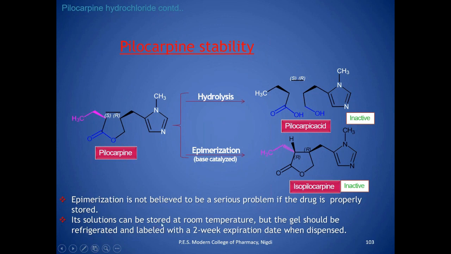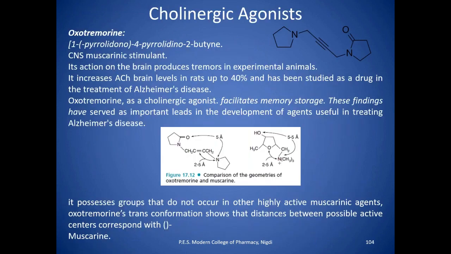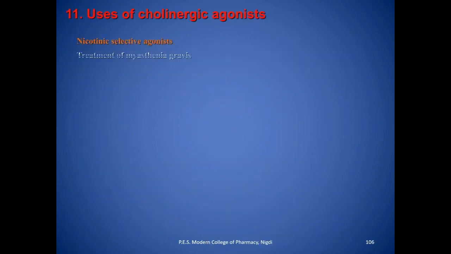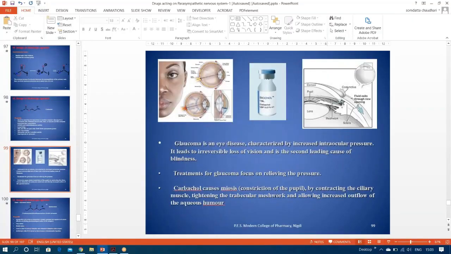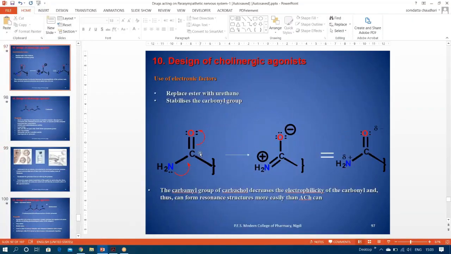The solution is stored at room temperature, but the gel should be refrigerated and marked with an expiration date when dispensed. So these are all related to the cholinomimetic agents. Here we have finished this.